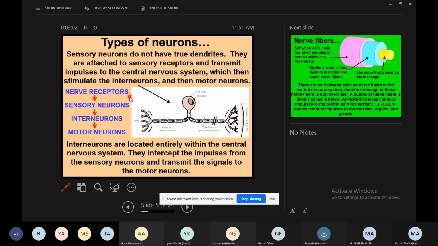If you're talking about taste, it will be on the tongue. If you are going to talk about sight, it will be in the eyes, right? Hearing, it will be in the ears, right? So these, all will be received first by these organs, we can say nerves, receptors. Then it will be given to the sensory neurons present in your body, and then the sensory neuron will give that message to the interneuron. Interneurons will give it to the brain or spinal cord, and then to the motor neurons to act on it, to perform a function on it, right?